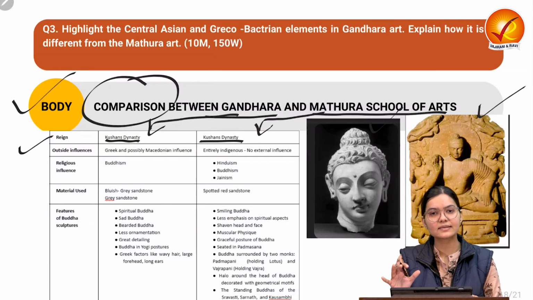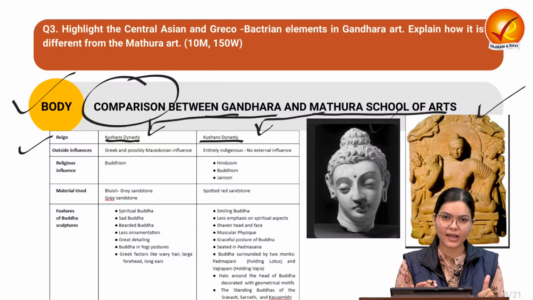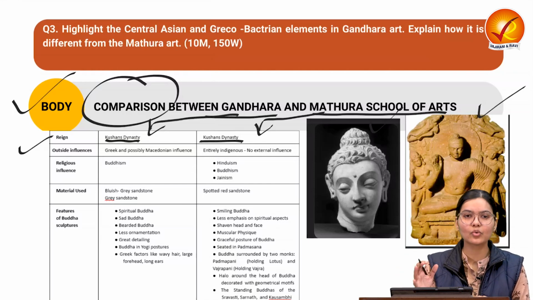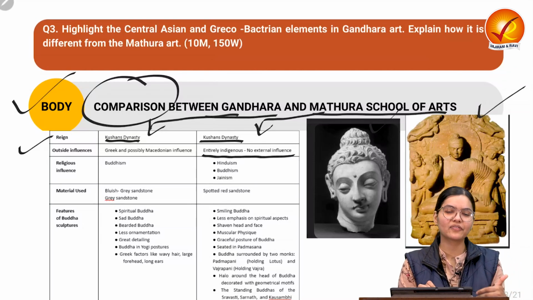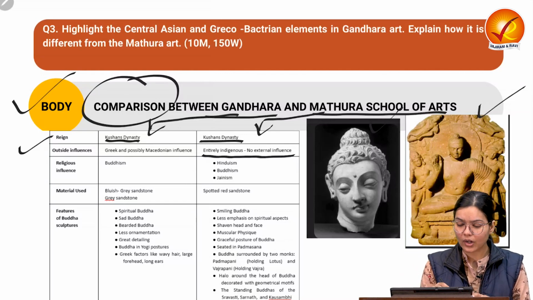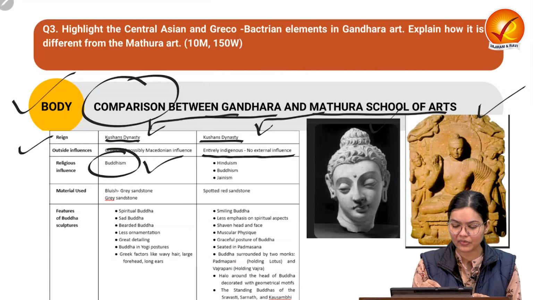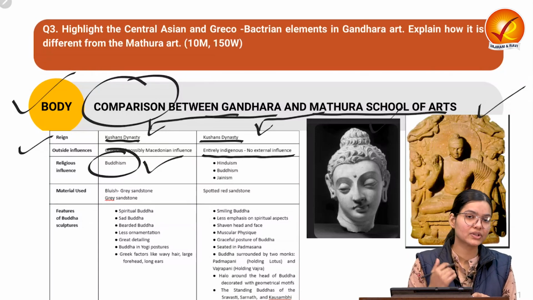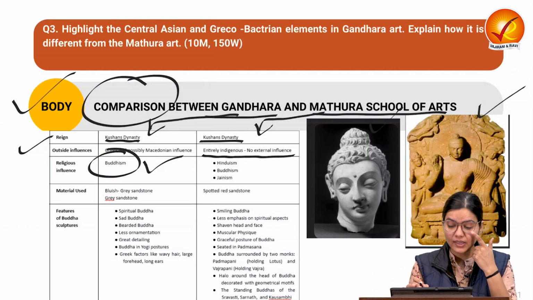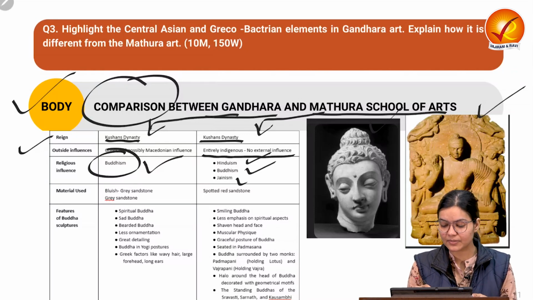If we consider the outside influence, we can find that Gandhara art had outside influence, while the Mathura school of art is entirely indigenous. We cannot find external influence on it. Also, the main depiction of Gandhara art is done on the theme of the Buddha. The main emphasis is on Buddhism, and Buddhism-related events are depicted in it. But in the Mathura school of art, different religions, for example Hinduism, Buddhism and Jainism, are depicted.